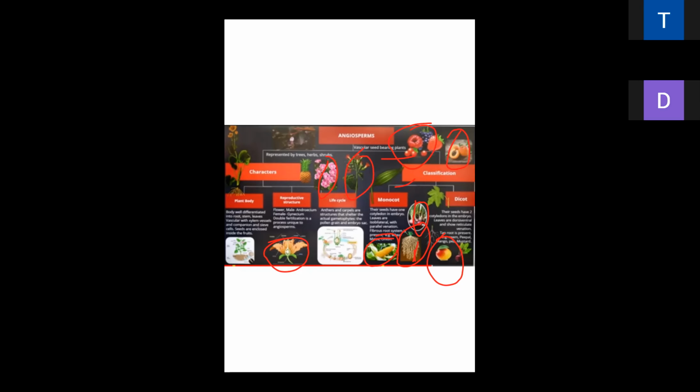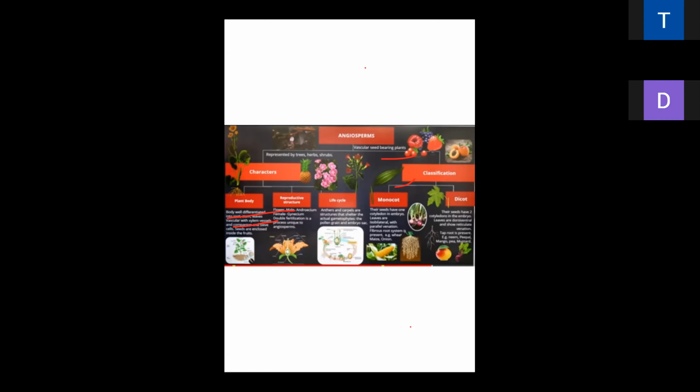Now we will discuss the characteristic features of angiosperm. First of all, plant body. Plant body is well differentiated into root, stem, leaf, and companion cells are present.